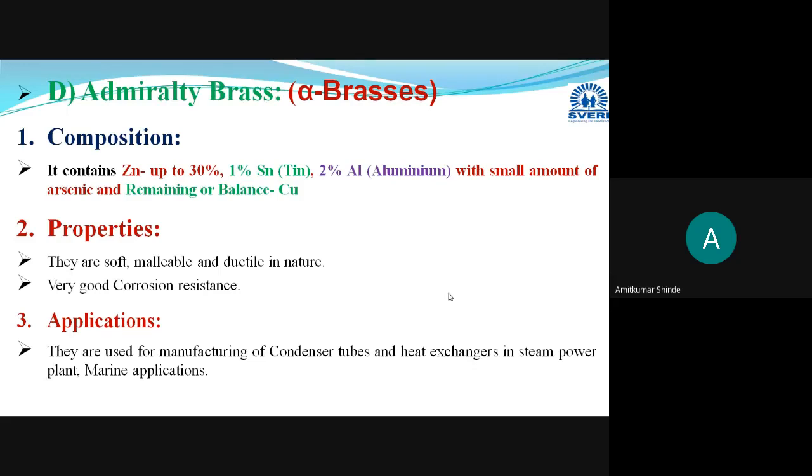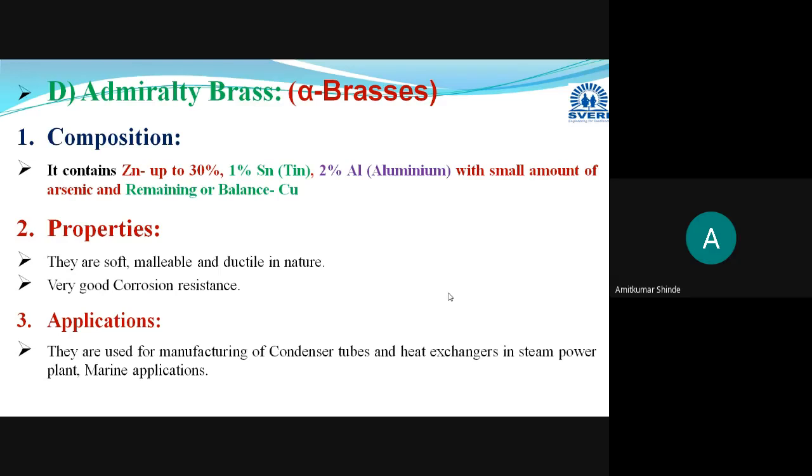Whenever this alloy comes in contact with seawater, due to the very high corrosive nature of this seawater, that zinc will get dissolved in that seawater and loss of zinc will occur. And due to loss of this zinc, it will result in the pitting type of corrosion of that copper.